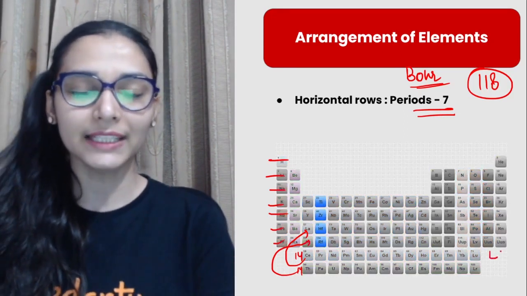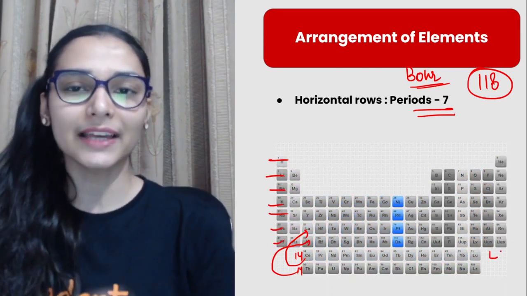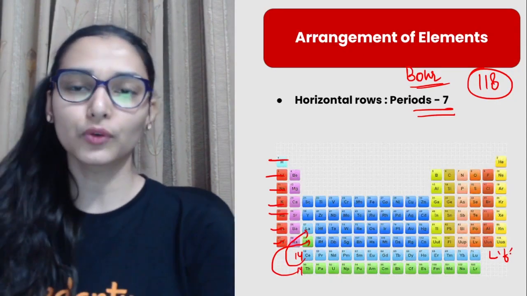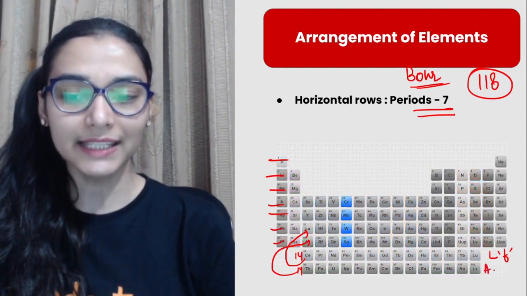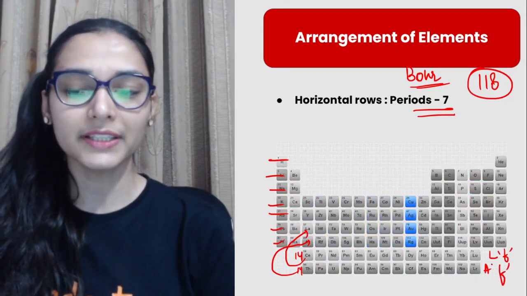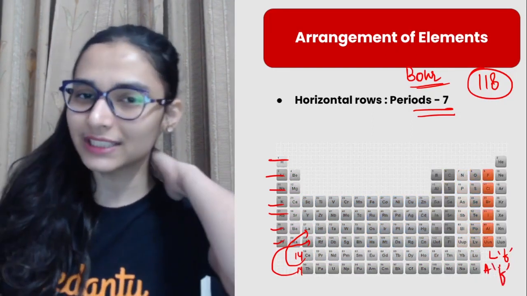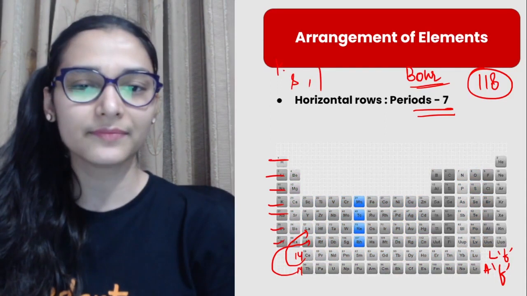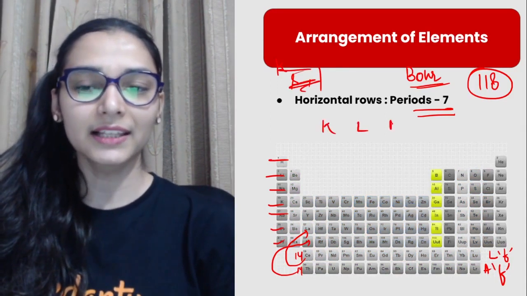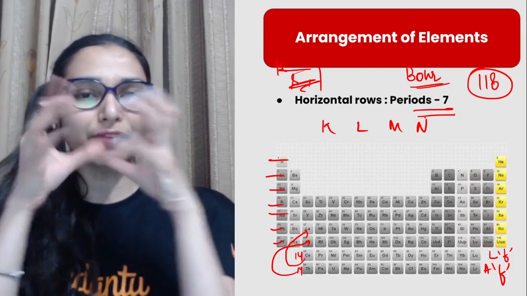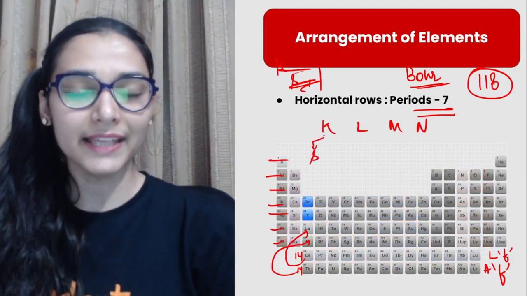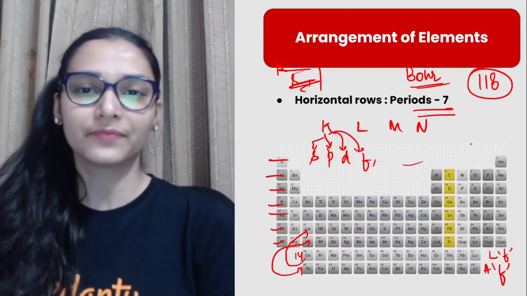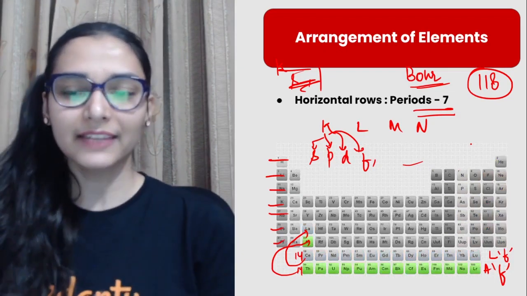If you talk about the lanthanides, then their valence electrons fall into the F subshell. ठीक है. So उनको हमने अलग से रखा है. Again these actinides, their valence electron also occurs in the F subshell. You will study about this in class 11th. जैसे you have the shells, your K, I will write it here, K L M N. You study these shells. Now these shells are further divided into subshells like S, P, D, F, G and so on, जिसमें we actually are filling the electrons. Class 11th में we will go in detail.